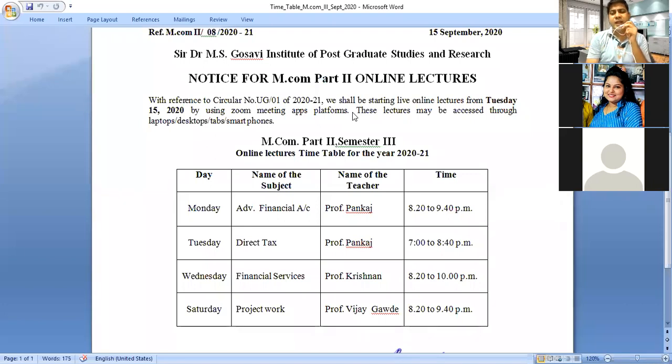One thing you have to keep in mind: admission is a legal requirement. Unless you are admitted and enrolled, you cannot get the degree, because the degree will be awarded by the university. You should properly follow whatever guidelines and admission procedures are there, and take the admission. I will not accept any excuse. Those who are not enrolled cannot come, but I suggest that you enroll quickly.